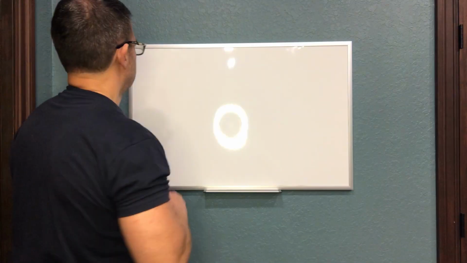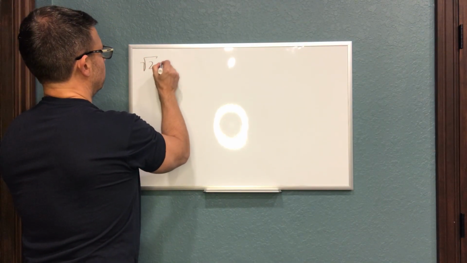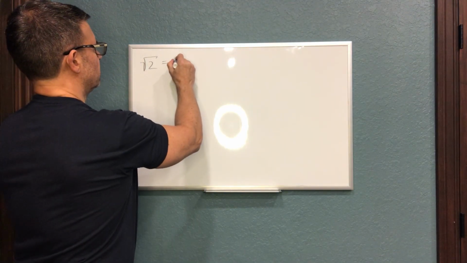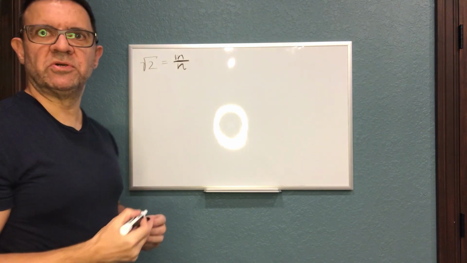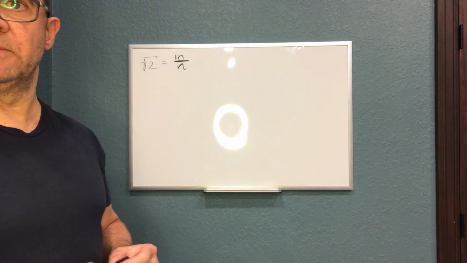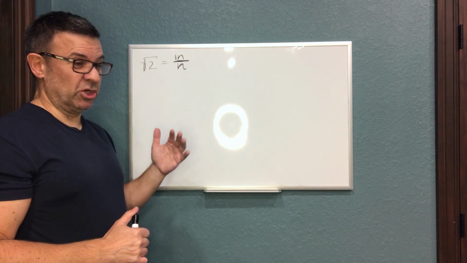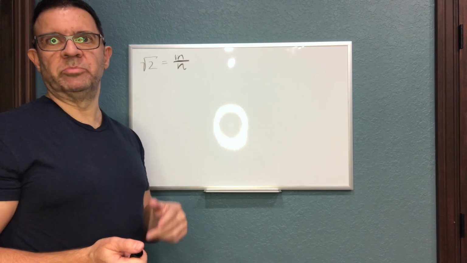So how do we do that? We start by saying if the square root of 2 is in fact rational, it must be equal to some ratio of two integers. We'll call them m and n. Square root of 2 must be equal to m divided by n. Now, one of the things that I'm going to point out right now is that m and n could both be odd, and one of them could be odd and the other one could be even.